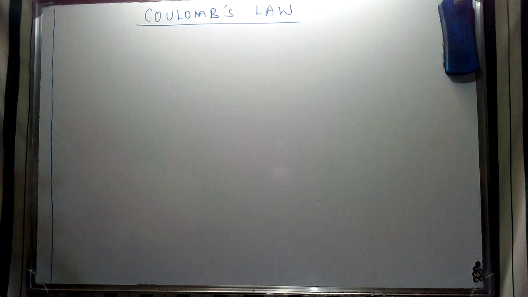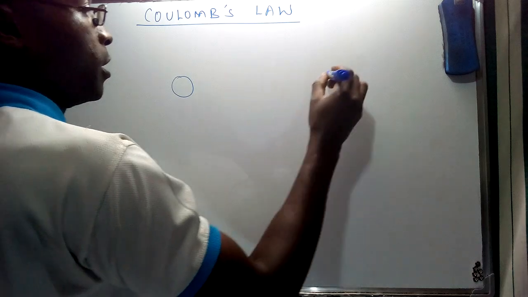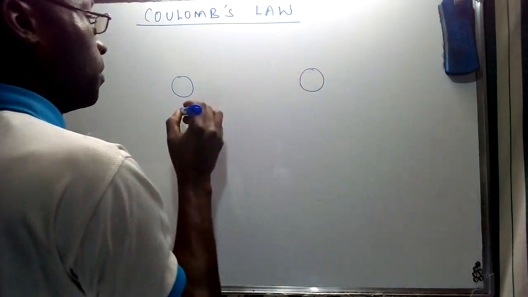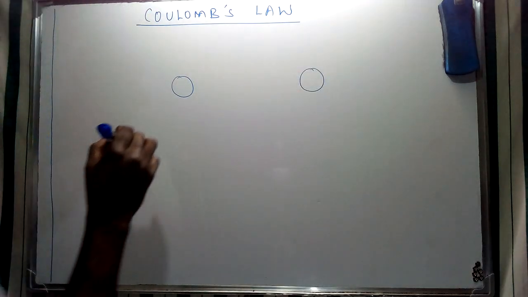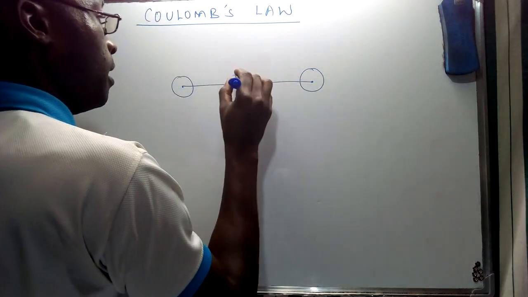Coulomb's law is a law that tries to find the relationship between a force that is acting between charged particles. I'm going to use this illustration to show those charged particles that are being separated by a distance that I can give in form of d.